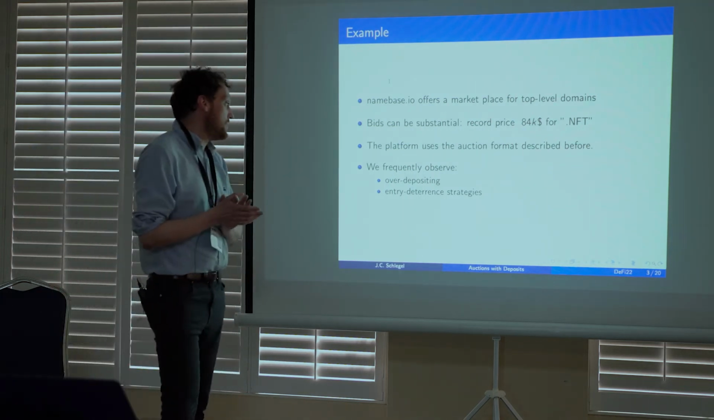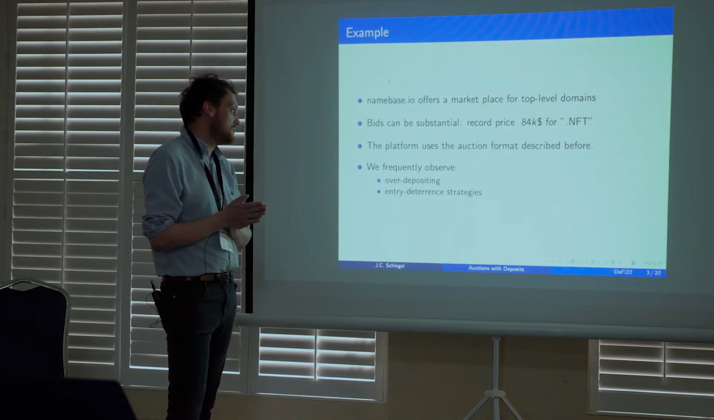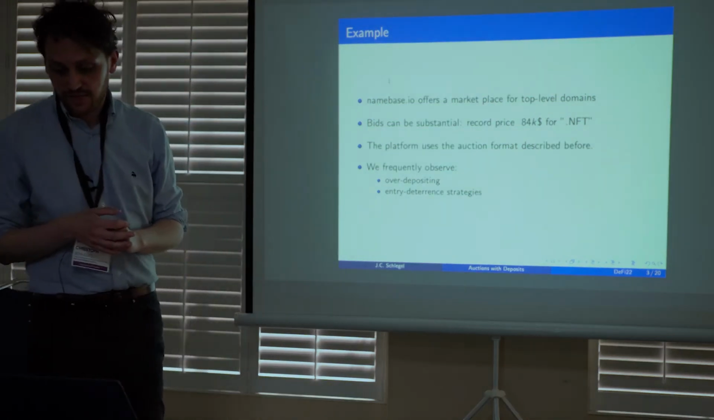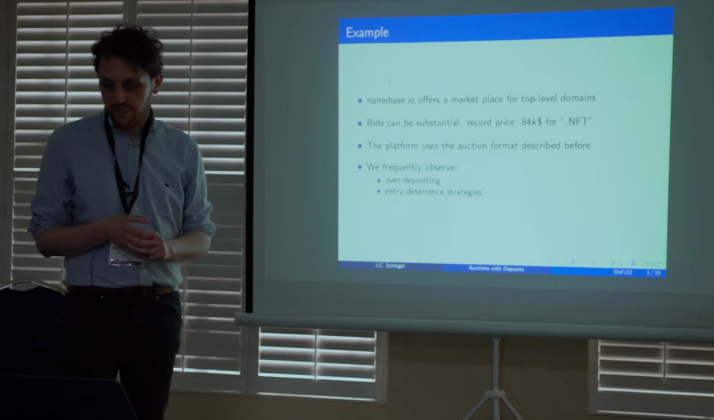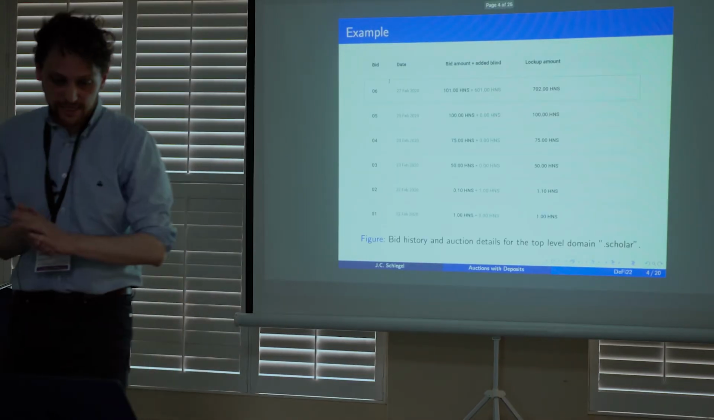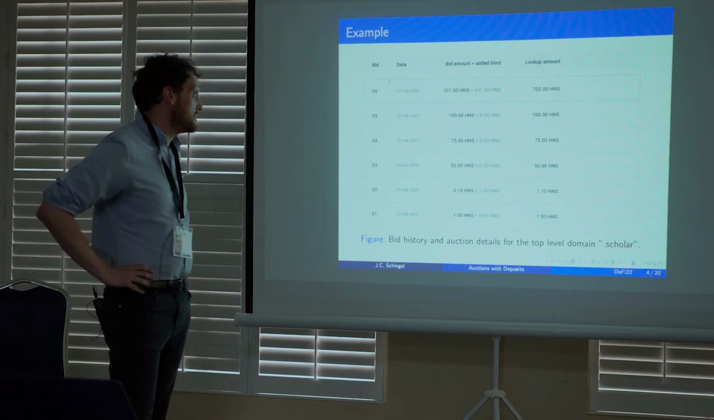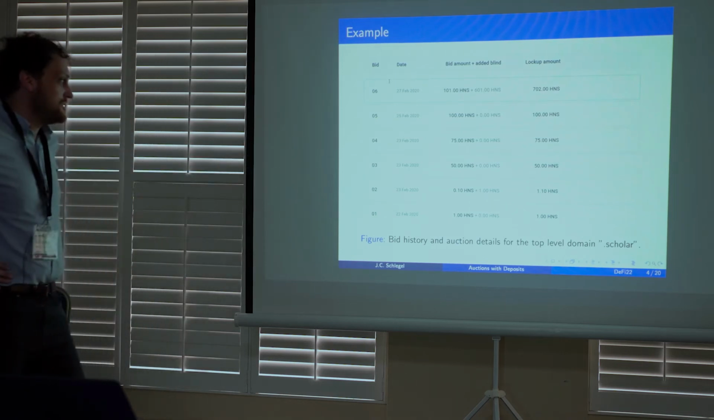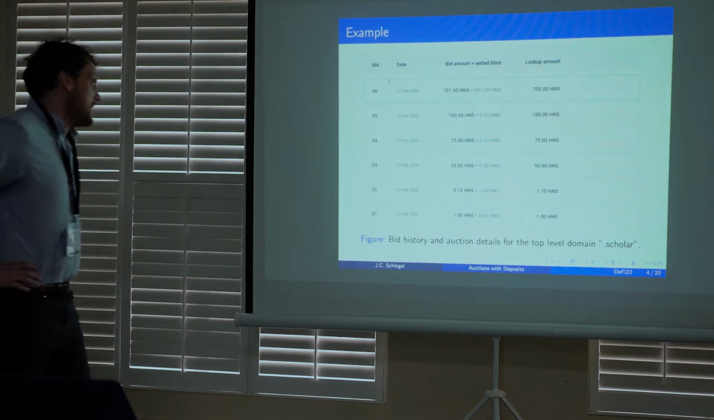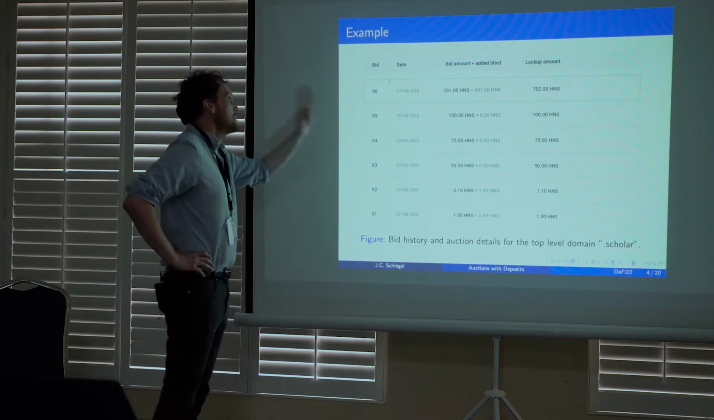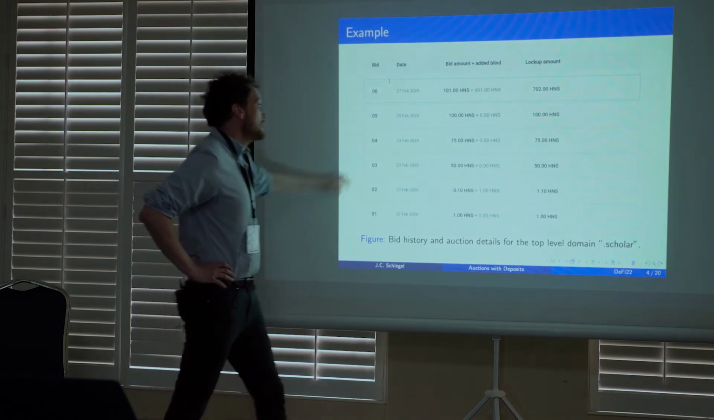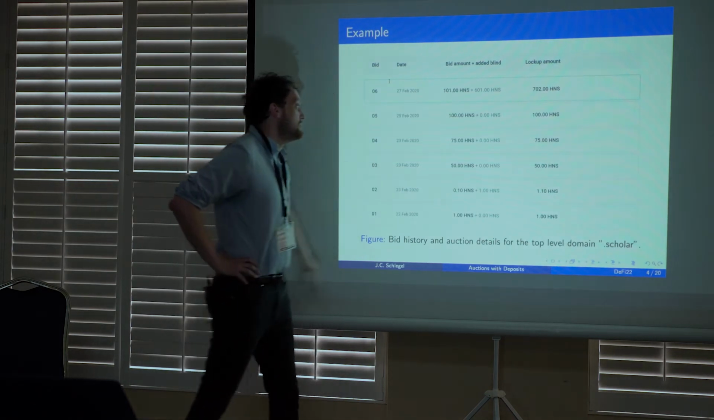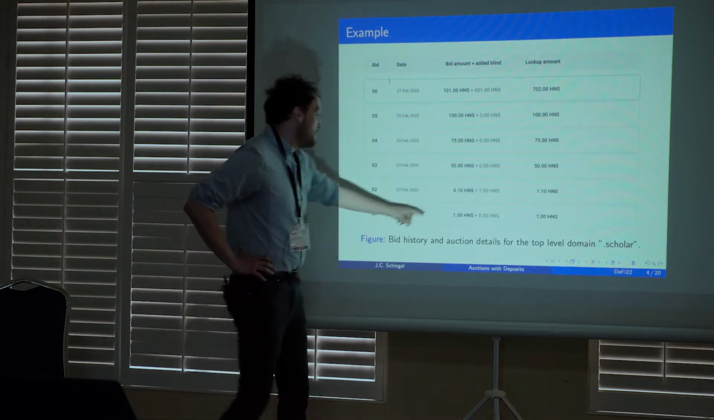So it can be substantial, but what you then observe in these kinds of auctions is some interesting strategic behavior around this depositing channel. Over-depositing and entry deterrence strategies are something that we're interested in. Let me illustrate this with data from that web page. This is people bidding on .scholar, okay? There are a bunch of bids. Let me explain this picture to you. There's the actual bid in the native token, you don't need to know it. It's called Handshake for whatever reason. Those are the bold ones.